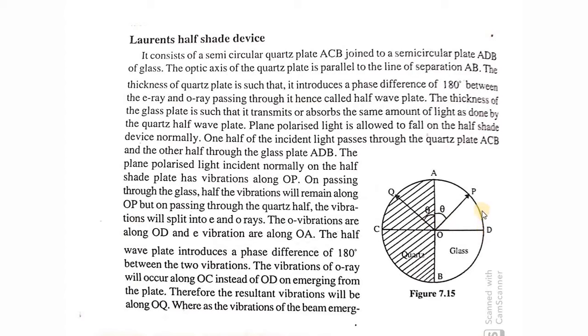OD undergoing a 180-degree phase shift means it reaches OC. OD is represented as the ordinary ray, and the ordinary ray undergoes a phase difference of 180 degrees. This angle gives you the phase difference of 180 degrees, so OD gets rotated to OC. The extraordinary ray component is along OA and the ordinary ray is along OC, so the resultant will be shifted to OQ.